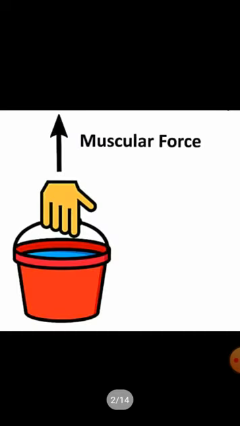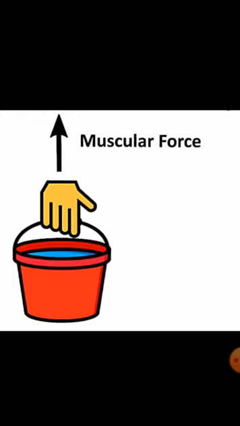Can you lift a bucket of water? How do you do it? You can lift the bucket of water with your hand. Is this force a contact force or a non-contact force? It is a contact force because you're holding the bucket with your hand.